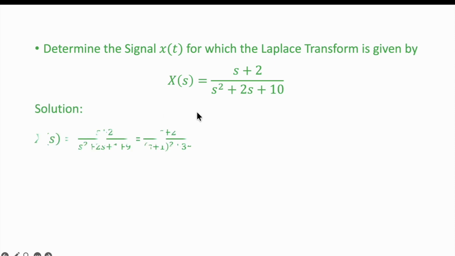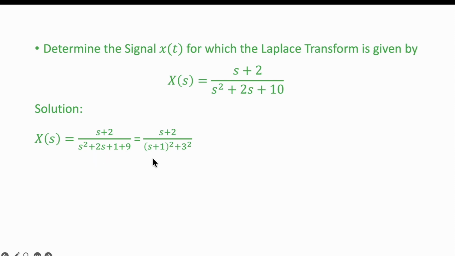So similarly, we first try to factorize this denominator, but as you can see, there are no pair. You can't find any pair which can give you the product 10 and the sum 2. So that is why you can rewrite this denominator in another format: s square plus 2s plus 1 plus 9.